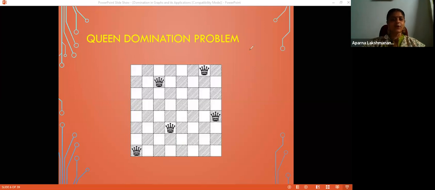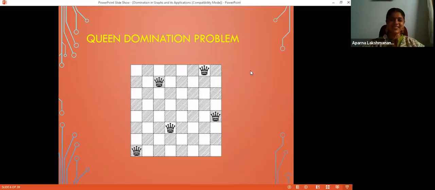This is for all those chess lovers. This just shows how domination can be applied in chess. Just for fun. Here I have placed 5 queens on the chessboard so that every column is attacked by at least 1 queen. You choose any column. Say, if you choose this white column, then this is attacked by this queen. So you are not safe there. Similarly, you can choose any box of your interest and see that it is attacked by at least 1 queen.